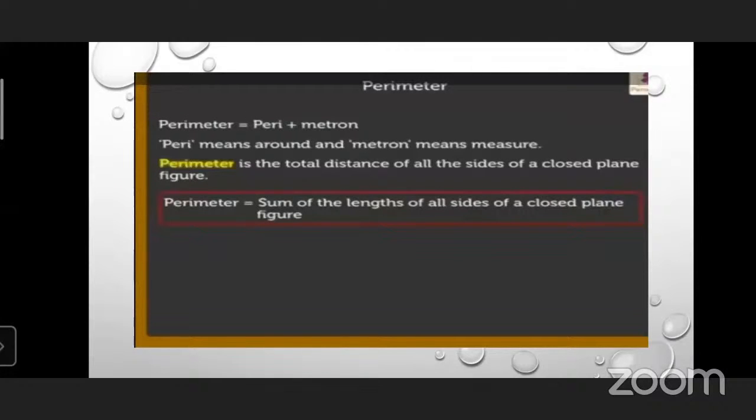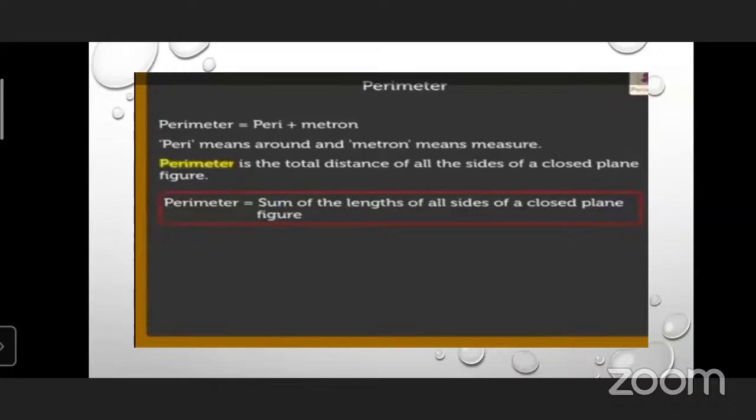First, we learn the definition: what is meant by perimeter. Here you can see perimeter is equal to peri plus metron. The word perimeter is derived from two words. First word is peri. Peri means around. Around means whatever figure is given, all the length of that figure. Peri means around and metron means measure.